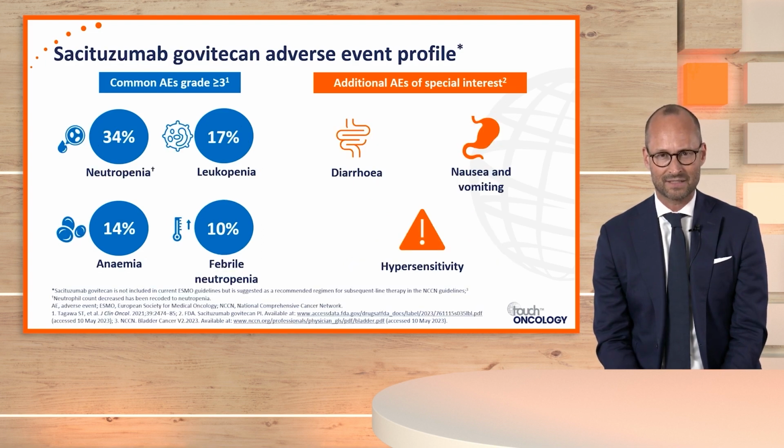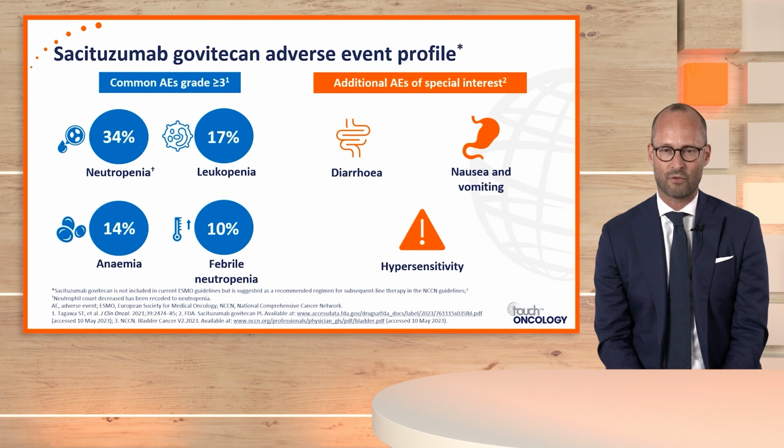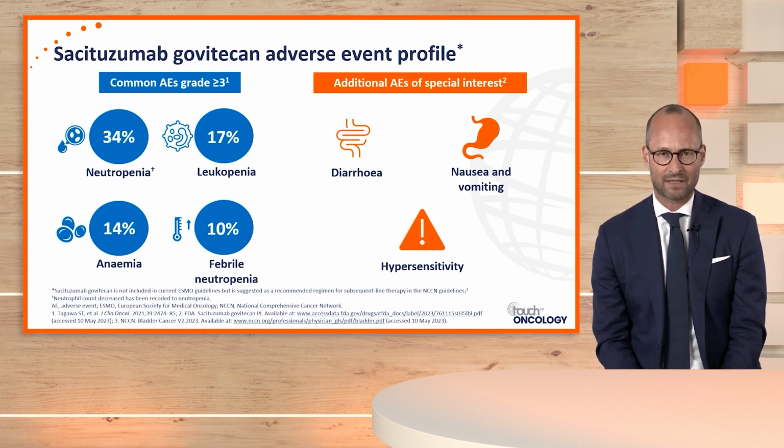Looking at the SG adverse event profile, here the additional adverse events of special interest on the right side are diarrhea and nausea and vomiting, more like classical chemotherapy, and also hypersensitivity. On the left side, the more common adverse events like neutropenia, leukopenia, anemia, and febrile neutropenia.